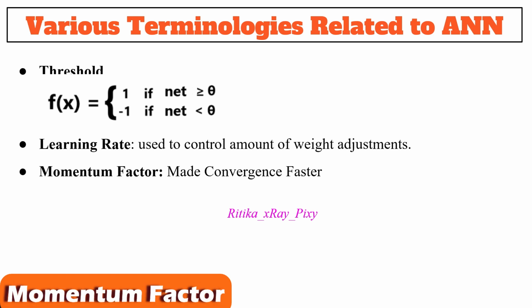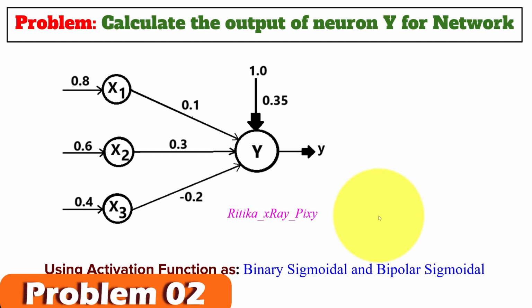The last one we have momentum factor. We can make convergence faster by adding momentum factor to the weight updation process, and this is generally used in backpropagation networks.